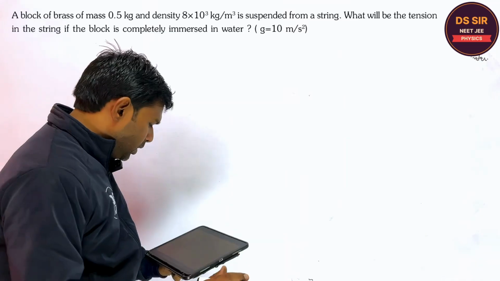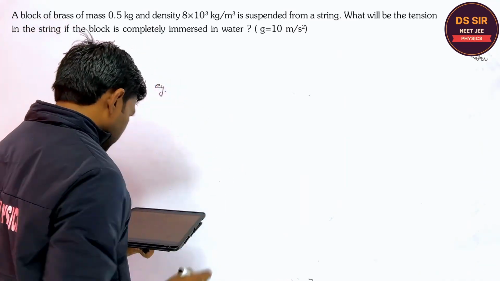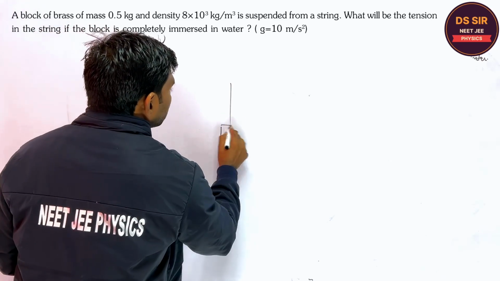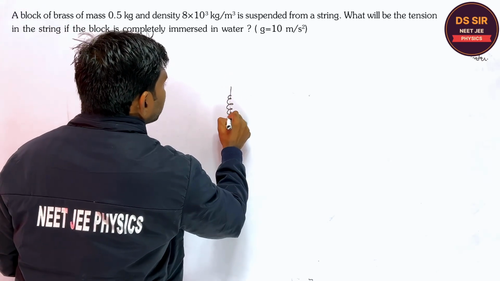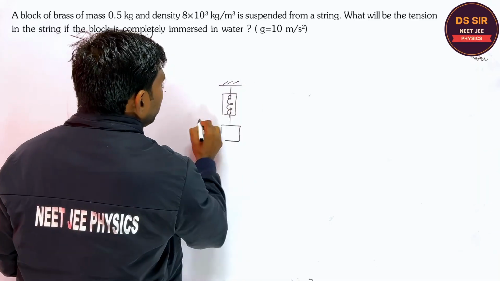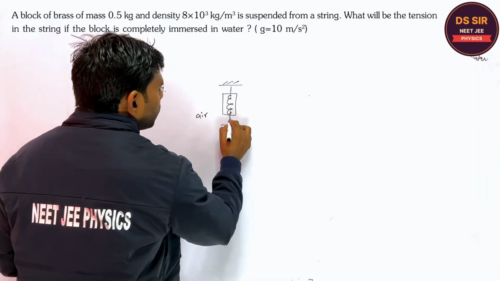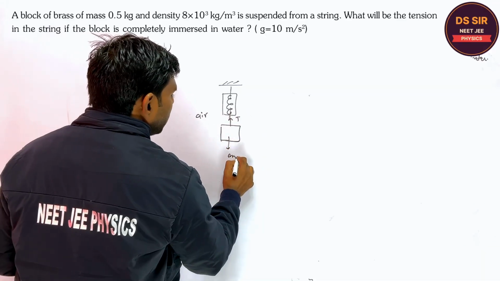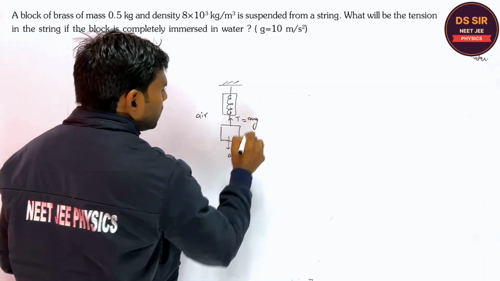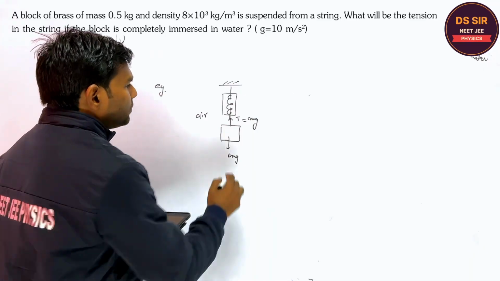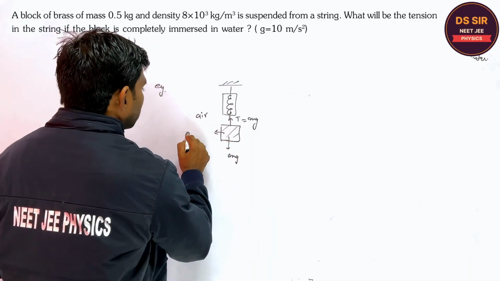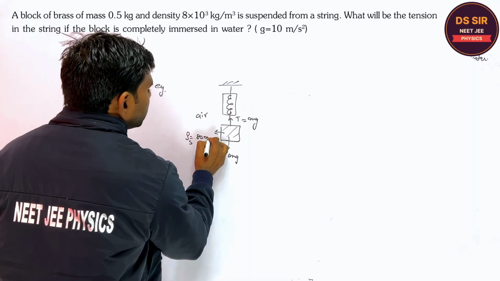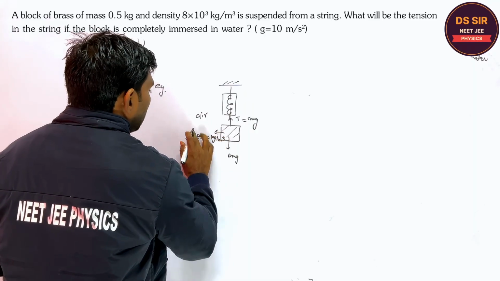Copy this. So in this question, write the block, the density of this block, it is connected to the spring. Are you getting or not? When it is in air, you tell, what will be the reading? Reading will be equal to the tension. So here the mg and tension are equal. Are you getting or not? This is the block whose density is what? Density of solid is 8000 kg per meter cube. Are you getting or not?